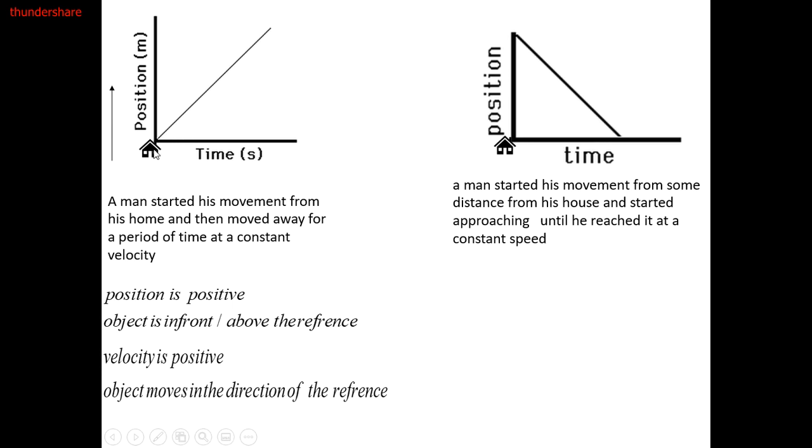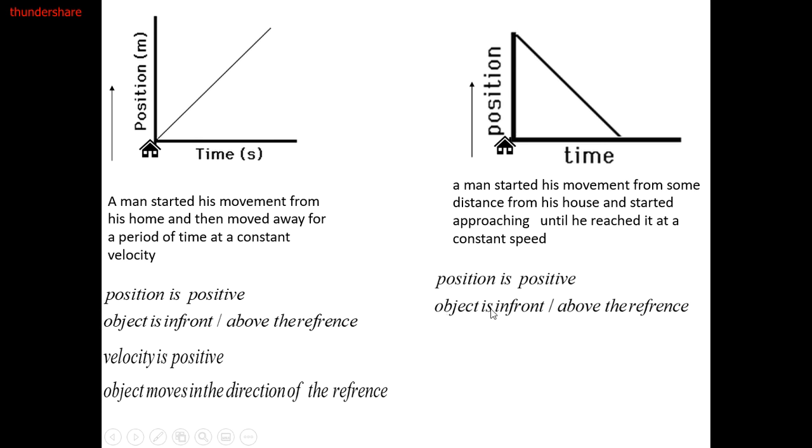It is the same, okay? But this one starts from the house and moves with a constant velocity. The second one starts away from the house and moves with a constant velocity. The same. So it means that position is positive because in both cases, the man moved in front of the house. The y-axis is positive, so the position is positive.